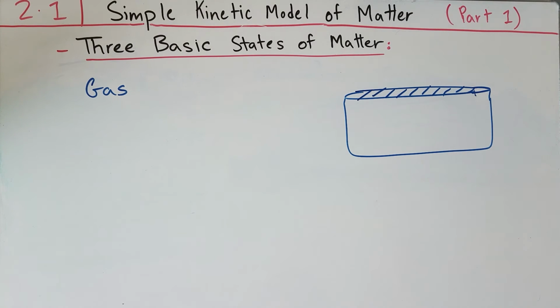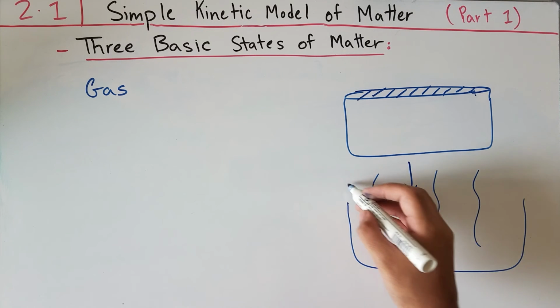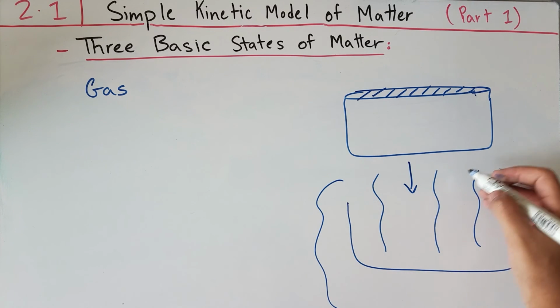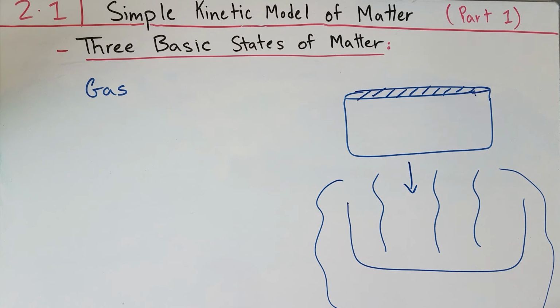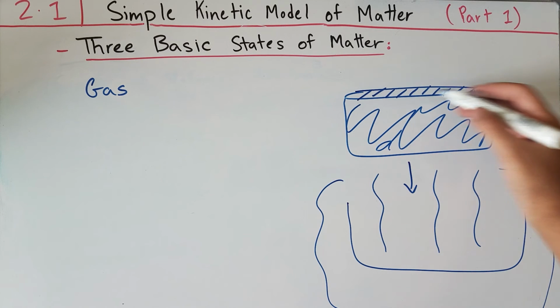We would think at first that the gas in this container will always occupy a constant volume. However, that is not the case. If you let a gas go in empty space, the volume will not always be the same, and therefore the shape will not be the same as well. So in the second scenario, if I open the lid off of this container and let the gas escape, then the volume overall would increase as the gas would come outside of the container, as compared to the small volume which was previously in this container with the closed lid.